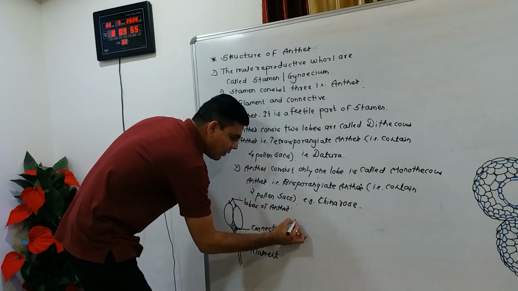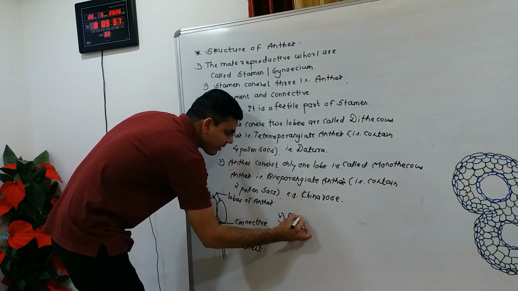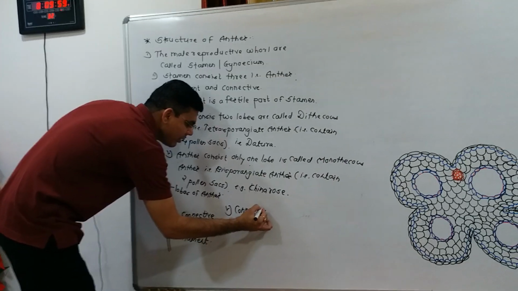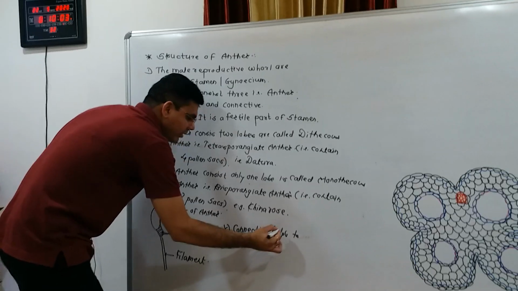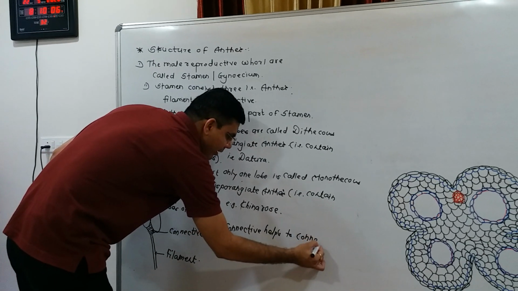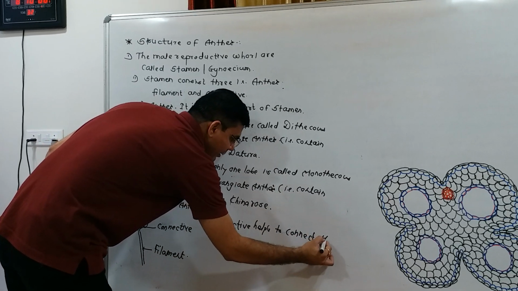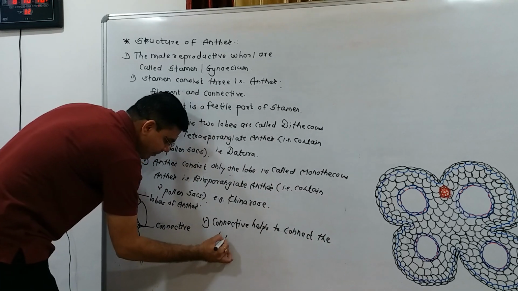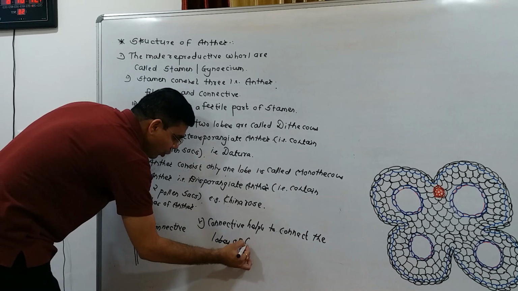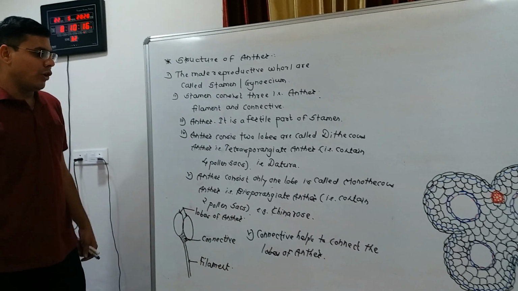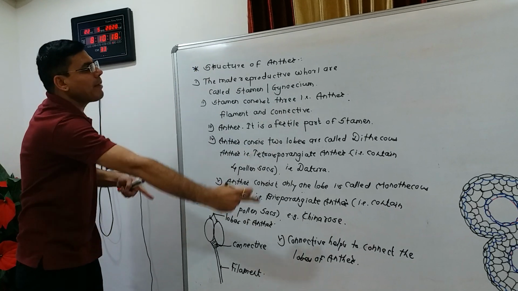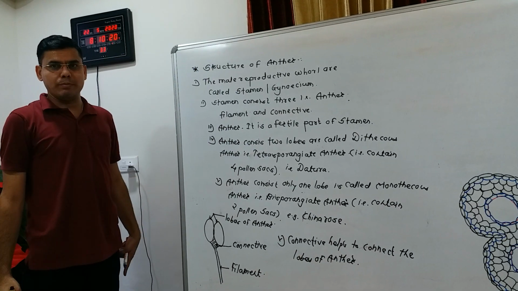So the connective helps to connect the lobes of the anther. This is the information about the structure of the anther.